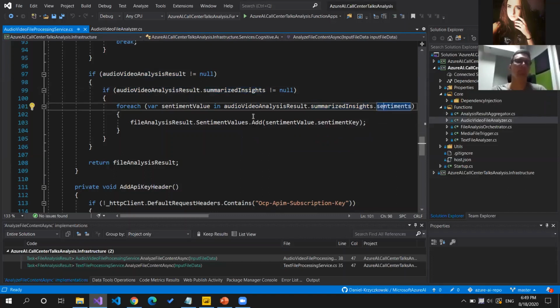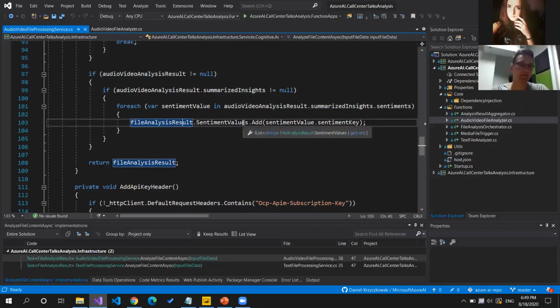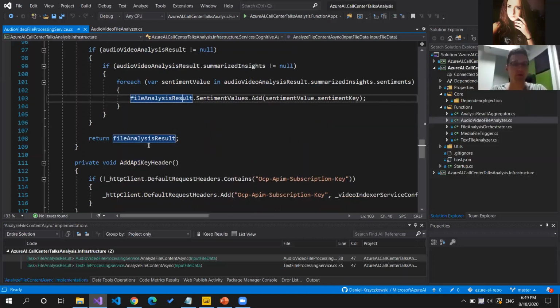So again, we can extract the sentiment information from the data that is returned from the Azure Video Indexer. And once we have it, again, we have this file object, sentiment values list. We are adding those values, and we can return this file analysis result.